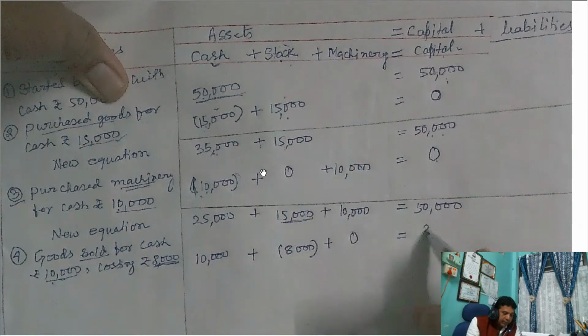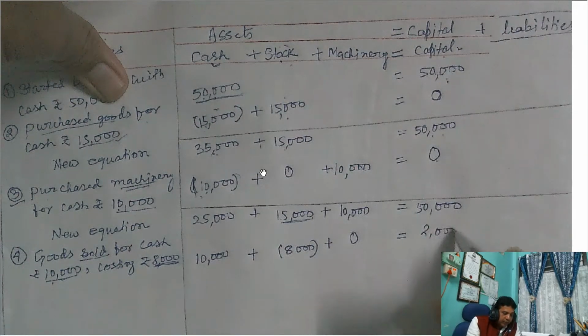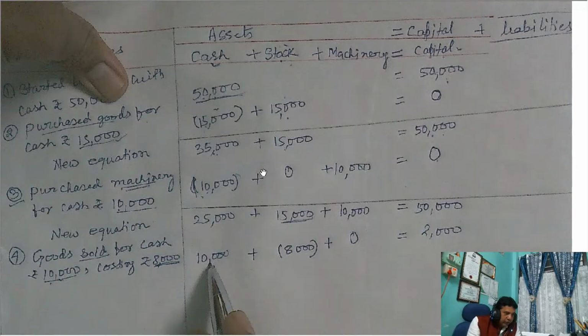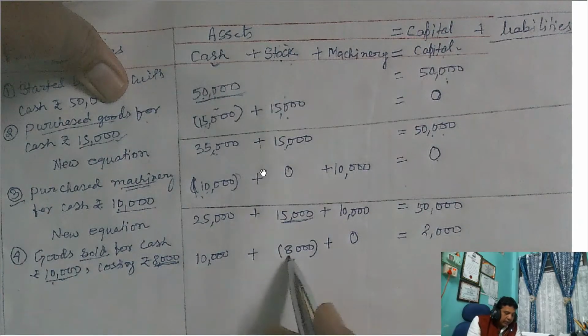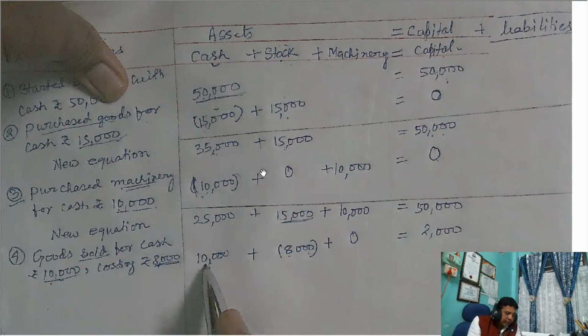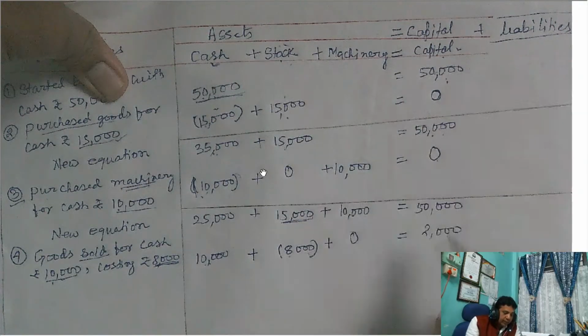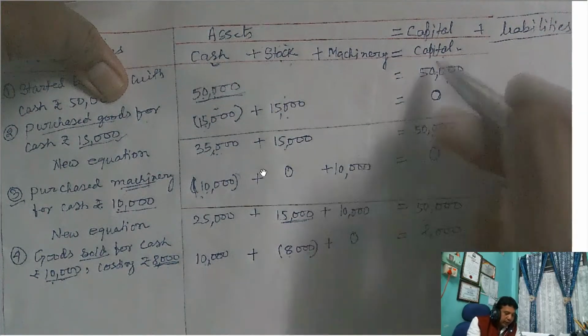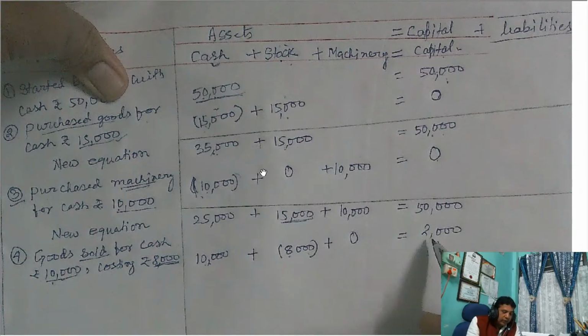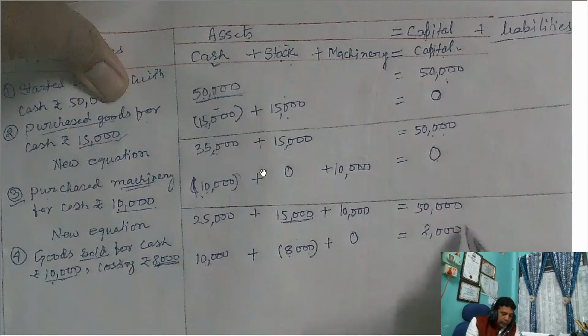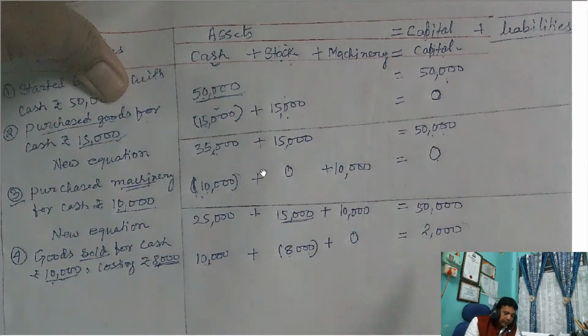What is the profit amount? 2,000. So 8,000 value of goods sold at rupees 10,000, making 2,000 profit. If there is a profit, it will be added to capital. If there is a loss, it will be deducted from the capital within bracket. That is the bracket.